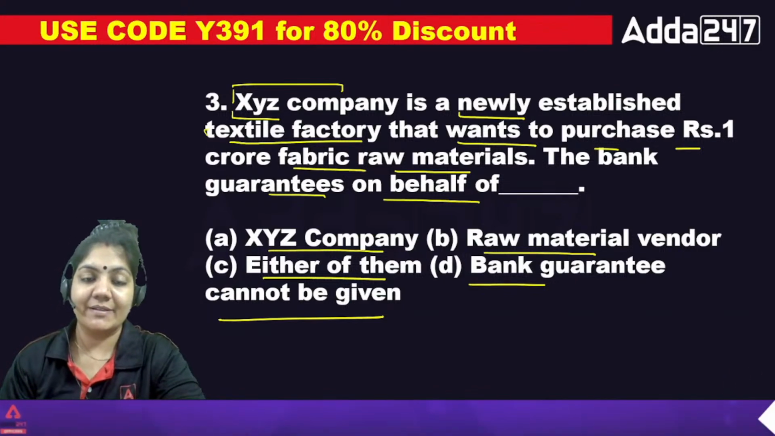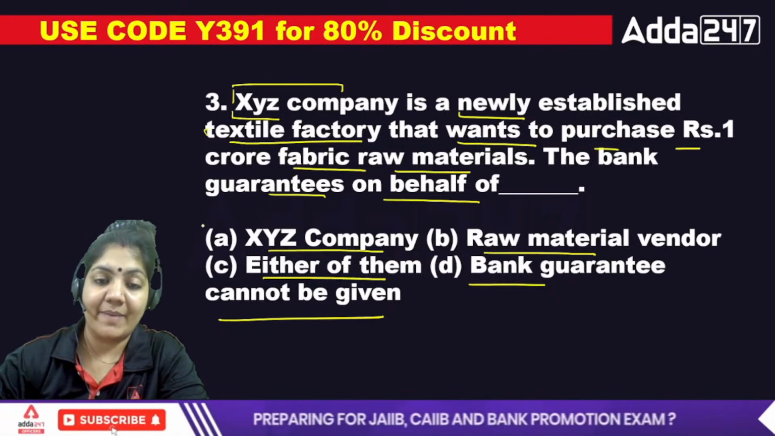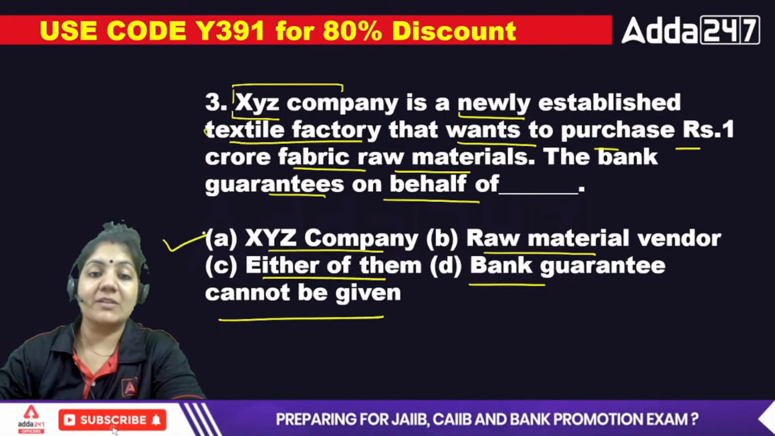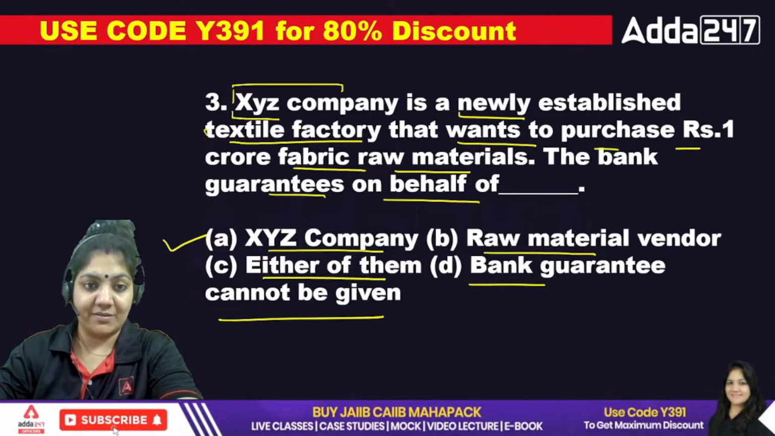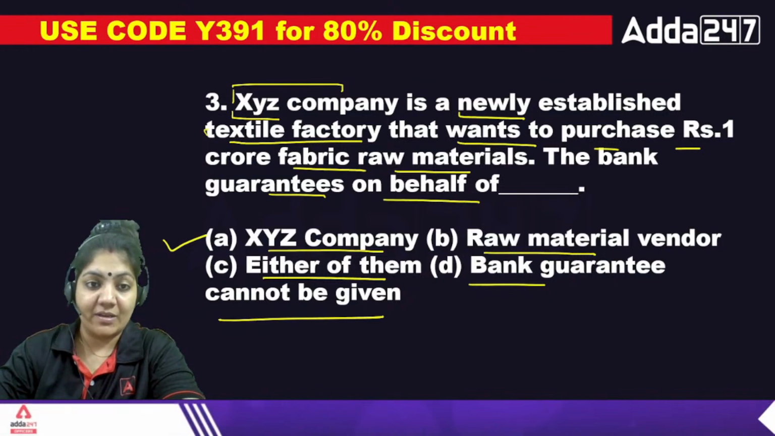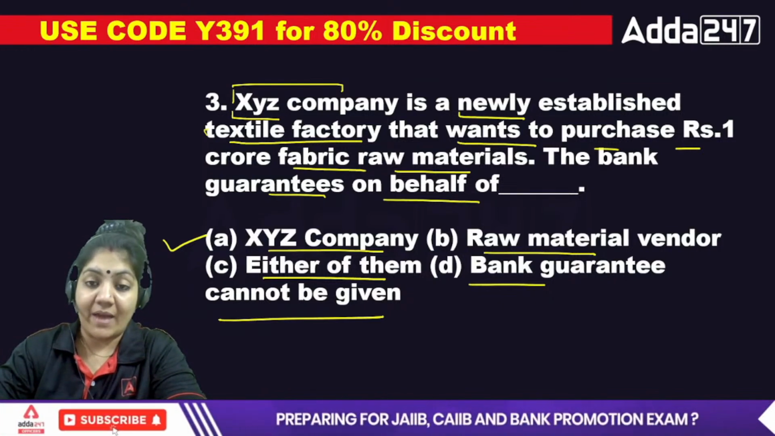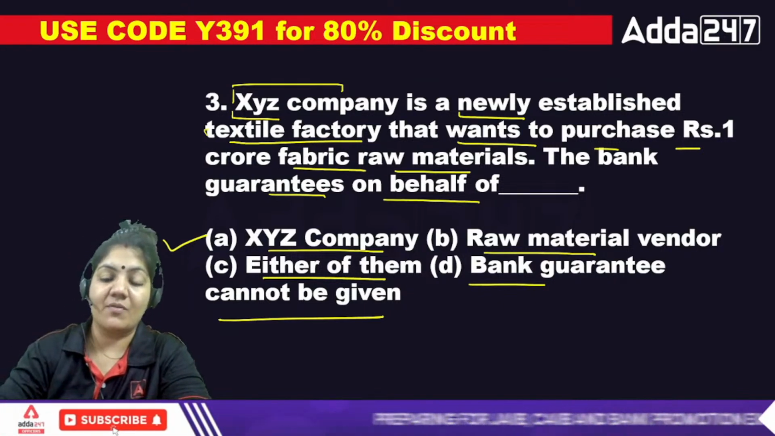So in that case, class, the bank guarantee on the behalf of the XYZ company is the right answer. Okay, because the company wants something from the textile factory, so XYZ company has to give money. So that's why this is the right reason. Next.